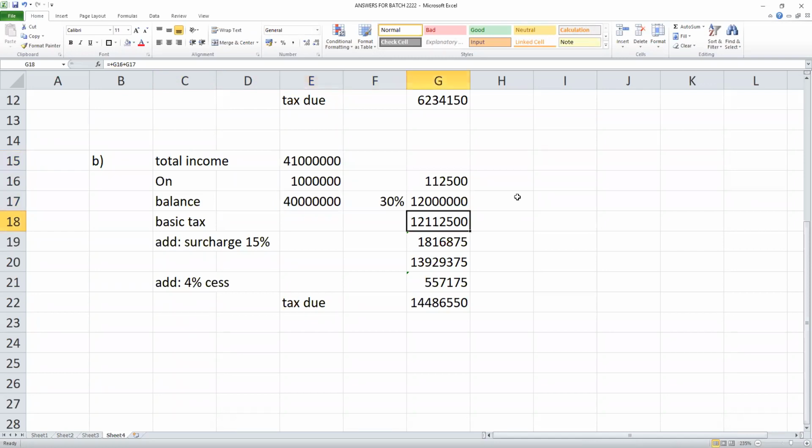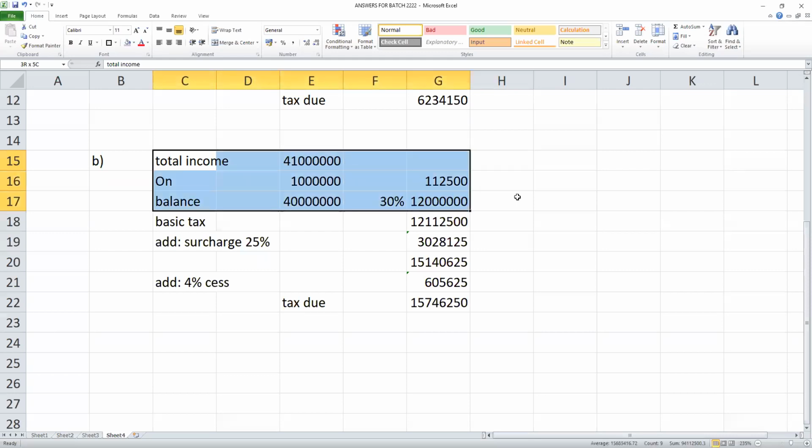Total. Surcharge, should I add 15% or? Now what will be the surcharge? 25%, sir. Why 25%? Because your total income is more than 2 crore, but less than 5 crore. So 25% surcharge, add cess. Yes, sir. And this is your answer, students: 1 crore 57 lakhs 46,250 for an income of 4 crore 10 lakhs.